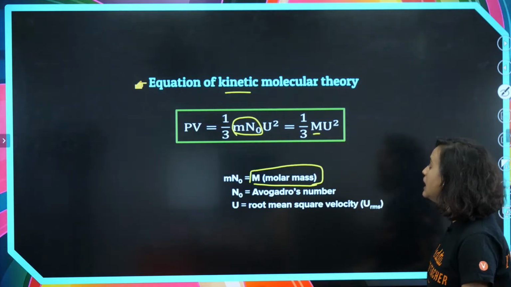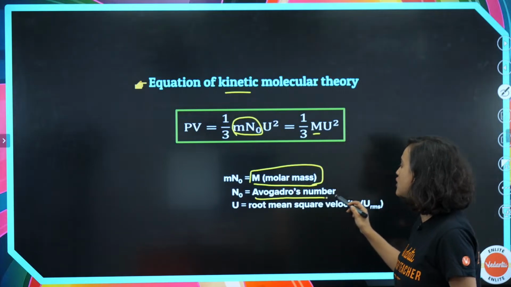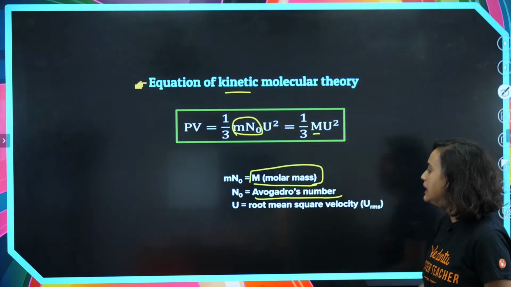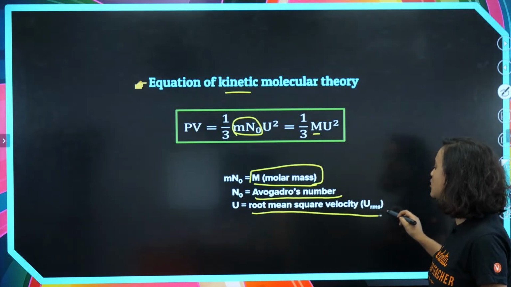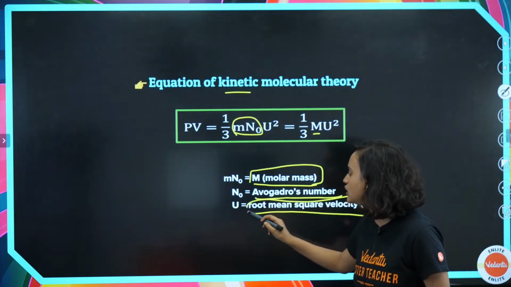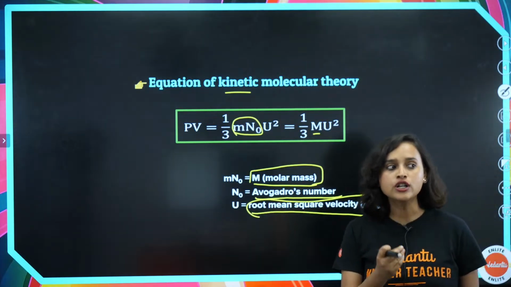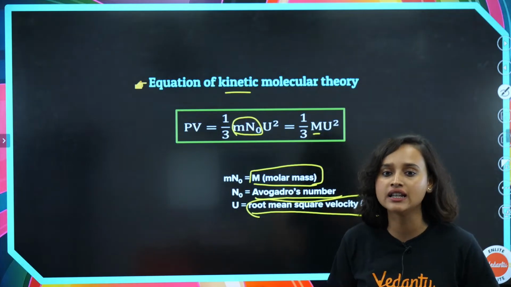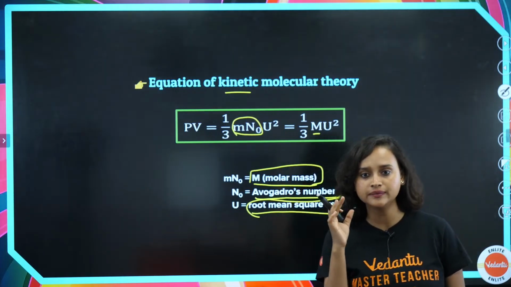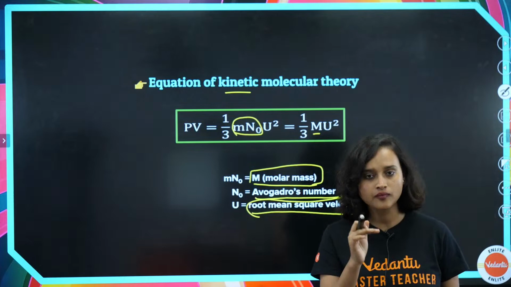Here n naught is Avogadro's number, and u is the root mean square velocity, which we are going to learn in some time.